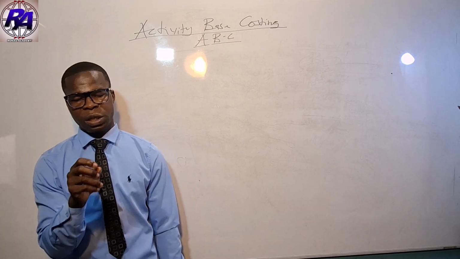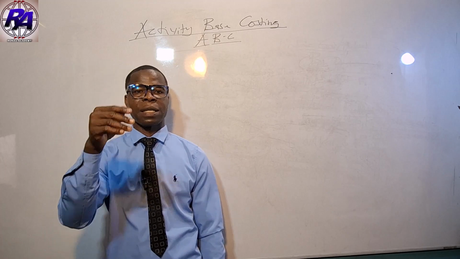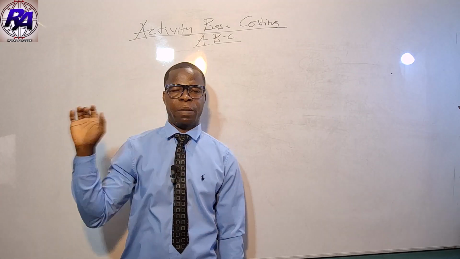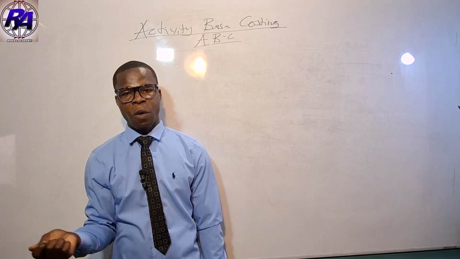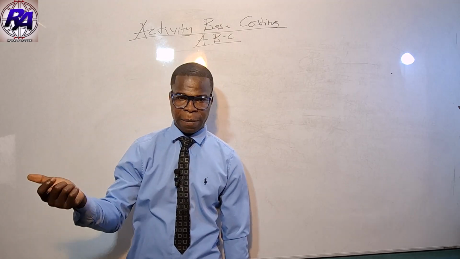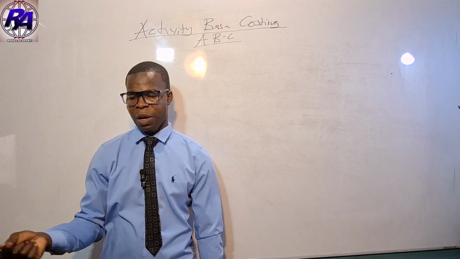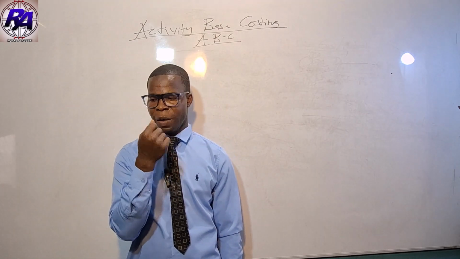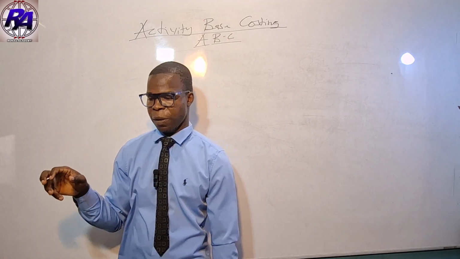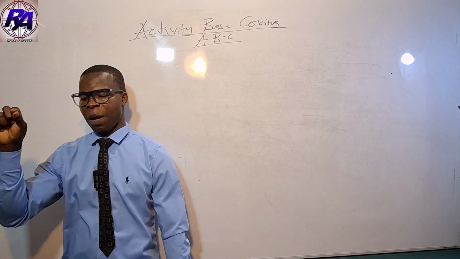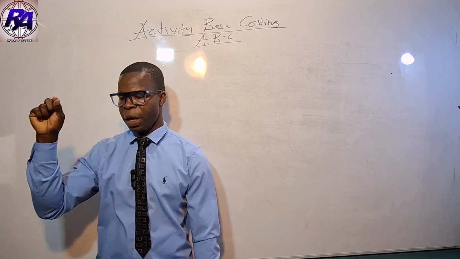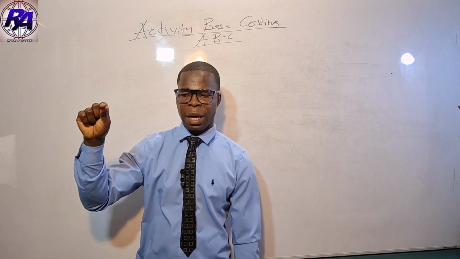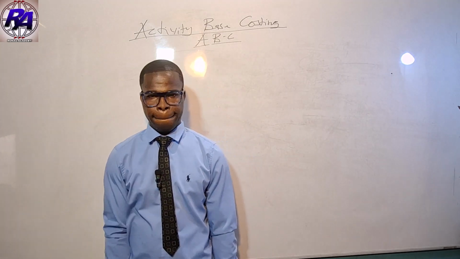Now, for their unit costs, we have the direct material. Remember, these are direct costs, so we don't need any apportionment. We have direct labor cost, variable overheads, and fixed overhead. Now let's look at the additional information. They said the fixed overheads were absorbed at the rate of 8 Ghana cedis per machine hour.